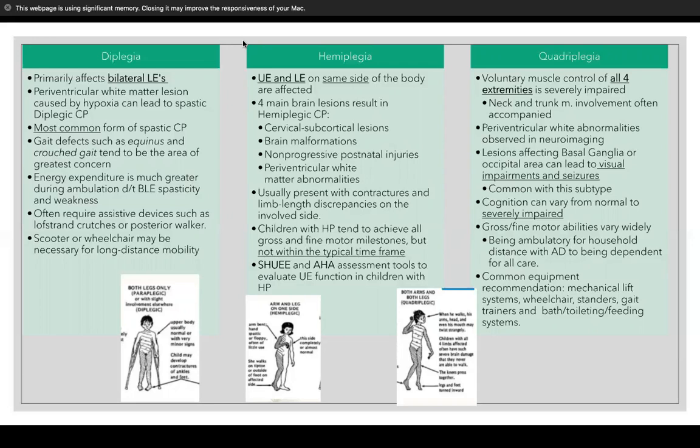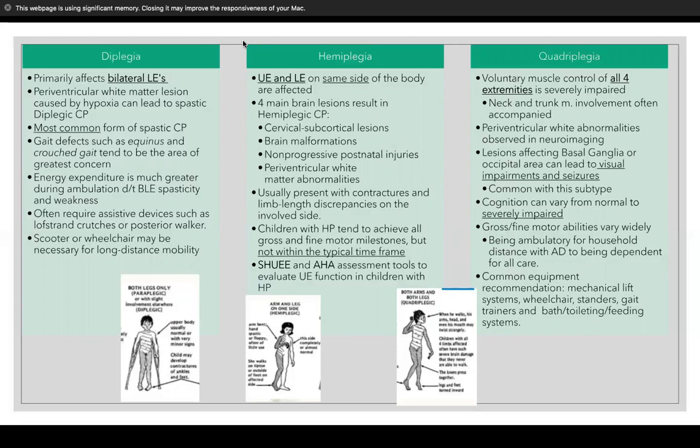Hemiplegia is when typically the upper extremity and the lower extremity on the same side of the body is affected. The book dives into 4 main brain lesions that could result, due to either a cortical subcortical lesion, brain malformations, non-progressive postnatal injuries, or again, periventricular white matter abnormalities.